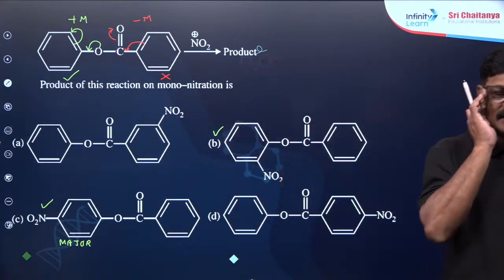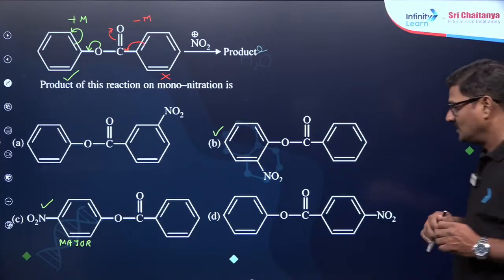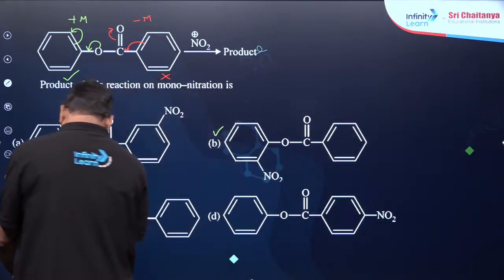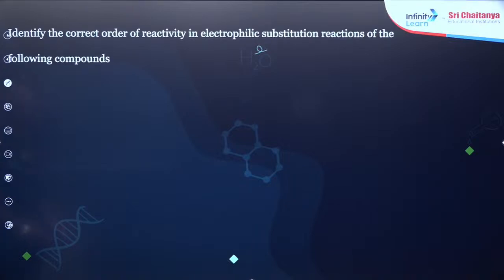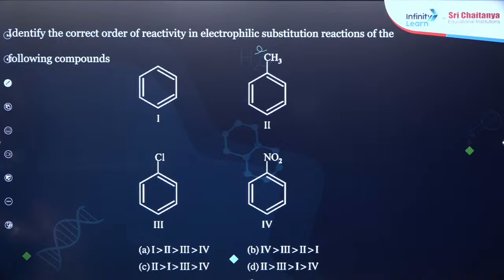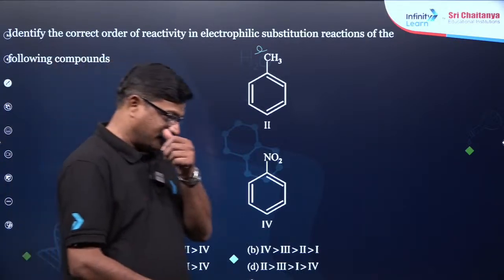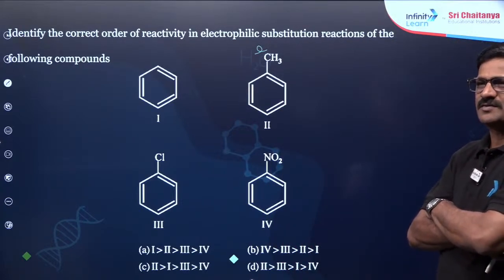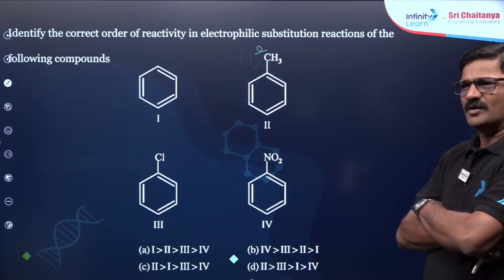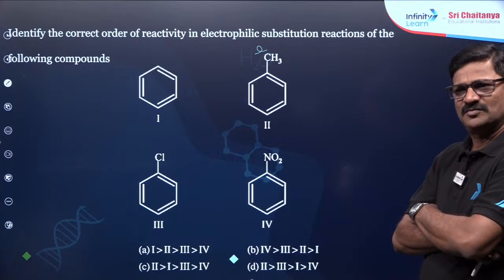Fine. And we'll give some more questions based on this. Identify the correct order of reactivity of the electrophilic substitution of the following compounds. Yes, 1, 2, 3, 4. Answer? Expecting an answer for this question. You want to say B? Okay, Anushka Rai says C again.